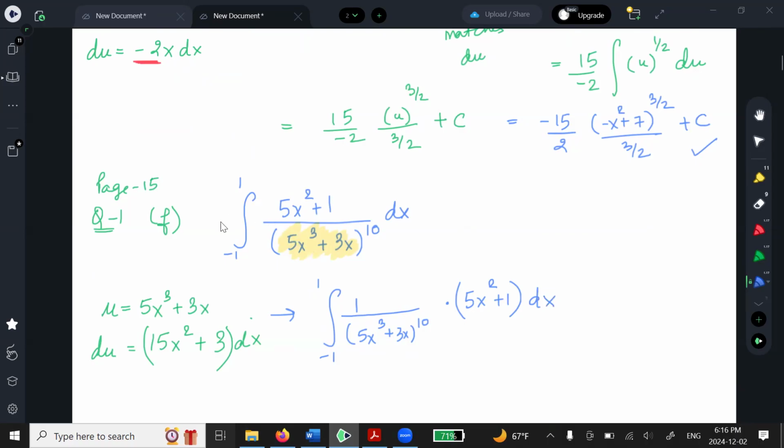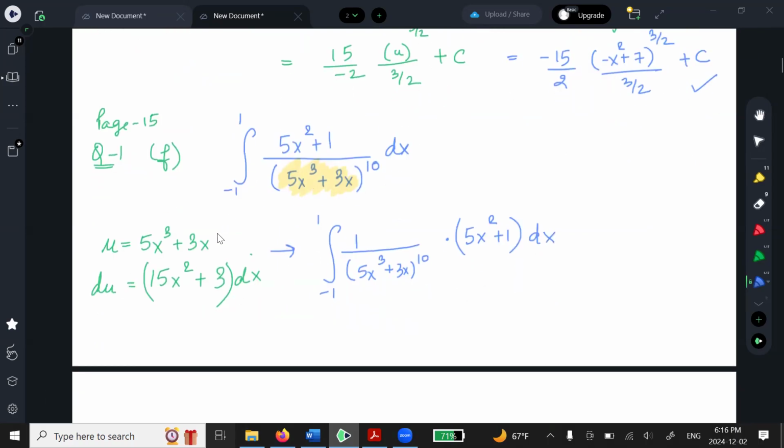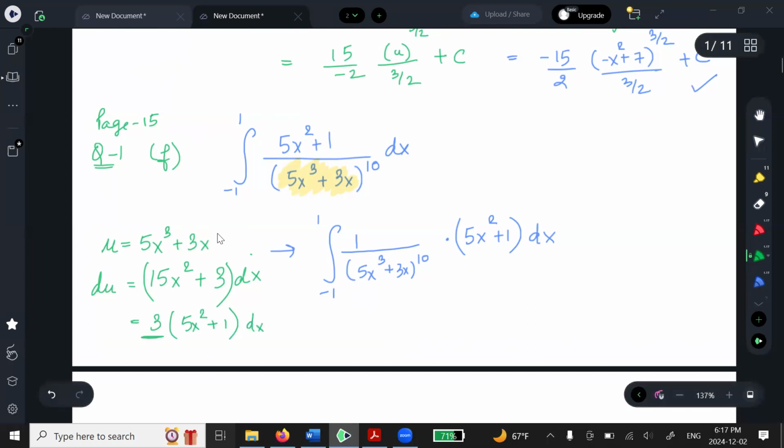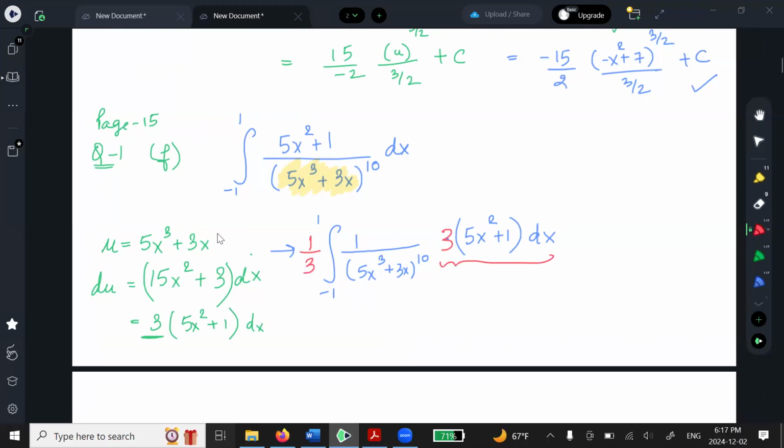Right? So this is a tough question because the du, if I take a 3 common here, so sometimes it can be tricky, okay? So I have to multiply by the 3, which is extra. Okay, anybody any questions here? I do need balancing for this integral because I have to multiply this by a 3, then I have to divide it by a 3, and now it matches du.